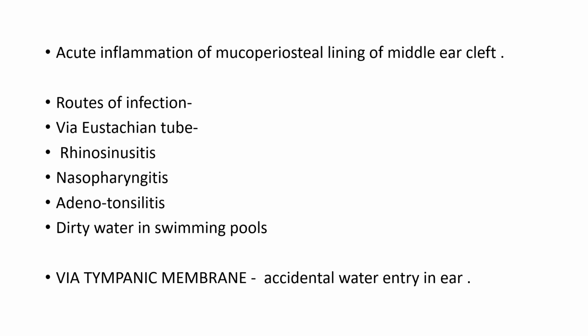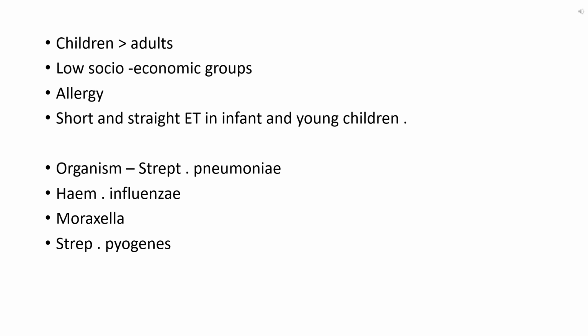Now, coming to the causes of infection. So, causes depend on the routes of infection. What are the most common routes? That is via eustachian tube. The predisposing factor can be that the patient is already a case of rhinosinusitis or nasopharyngitis, or patient is suffering from chronic adenoid or tonsil infection, or there is history of dirty water exposure in swimming pools. Also, there is another route of infection, that is via tympanic membrane through the accidental entry of water inside the ear.